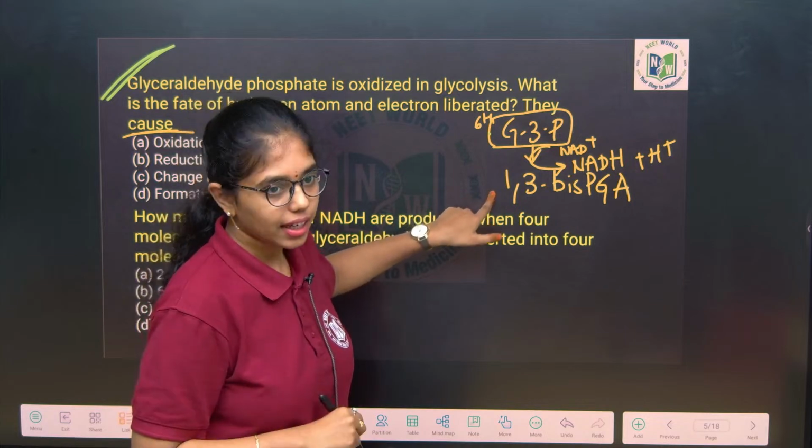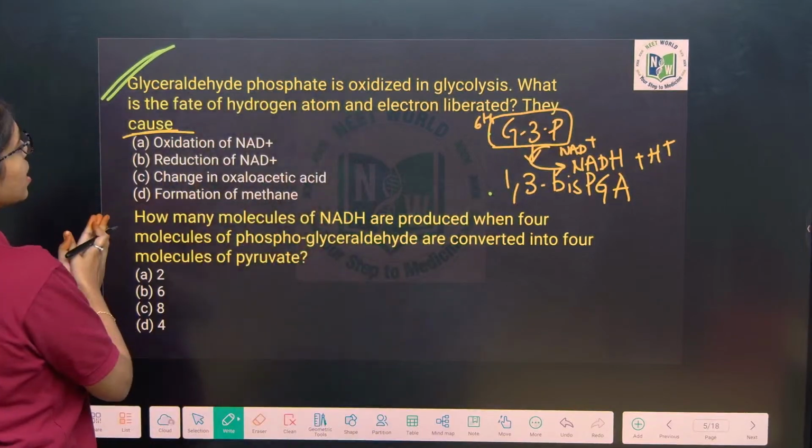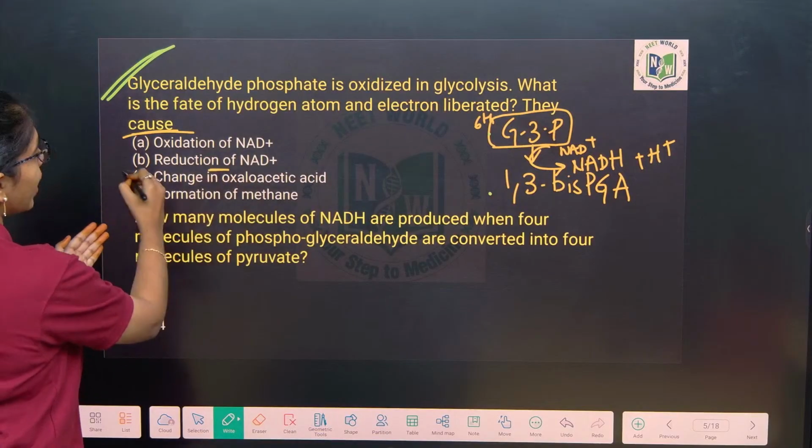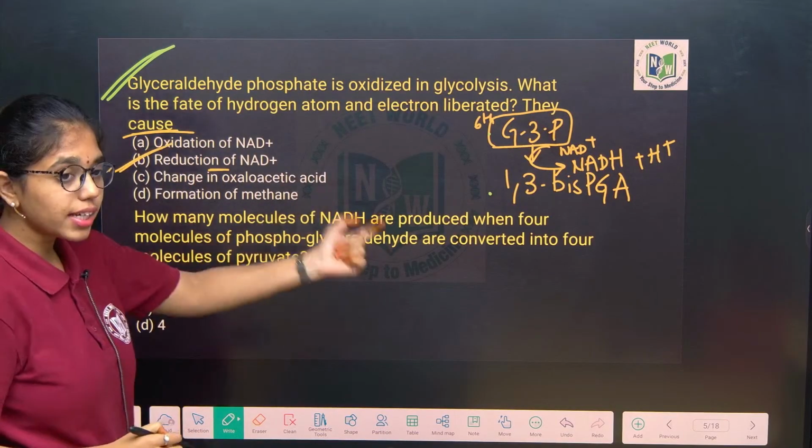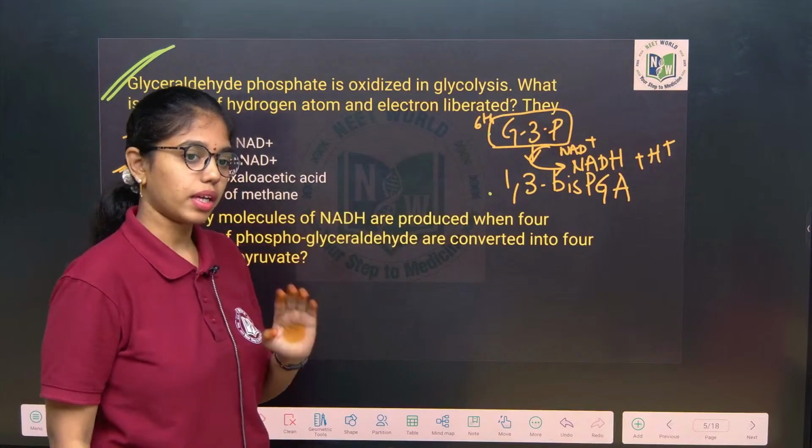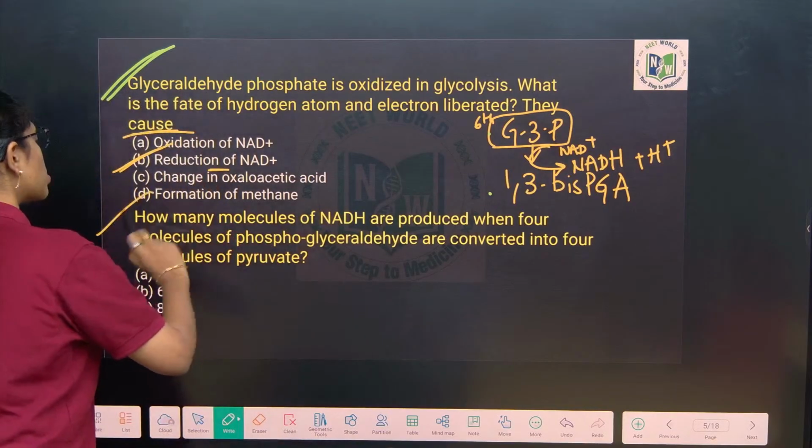1,3-bisphosphoglyceric acid. Clear, right? So, here you see what is happening: reduction of NAD plus and oxidation of glyceraldehyde 3-phosphate. Remember that, okay? Look into this question.